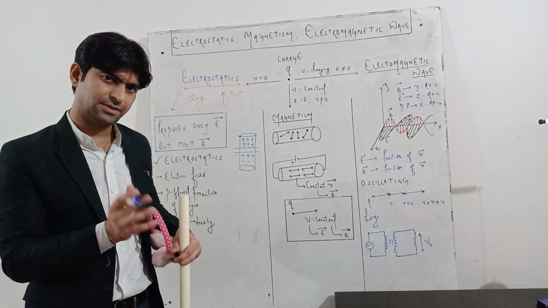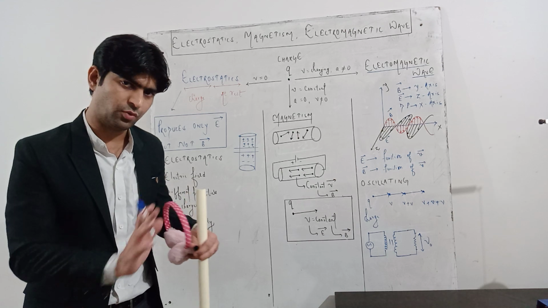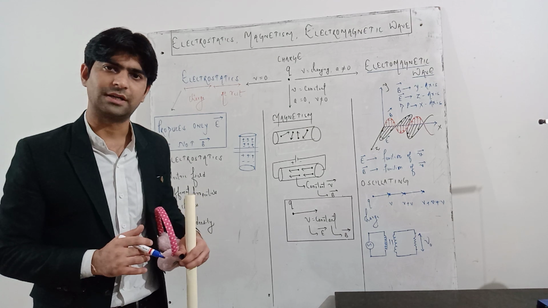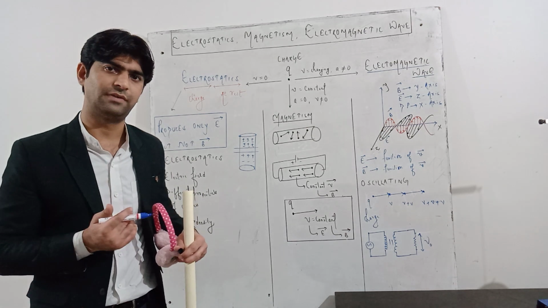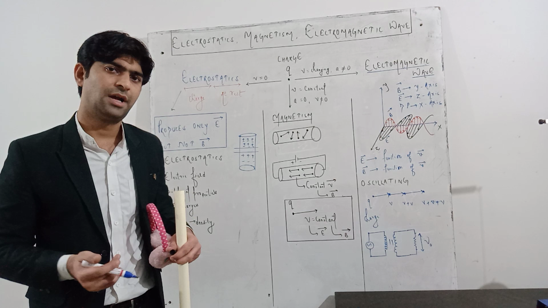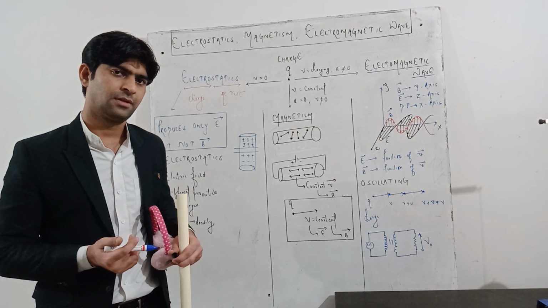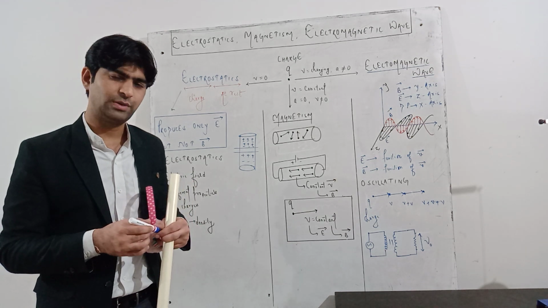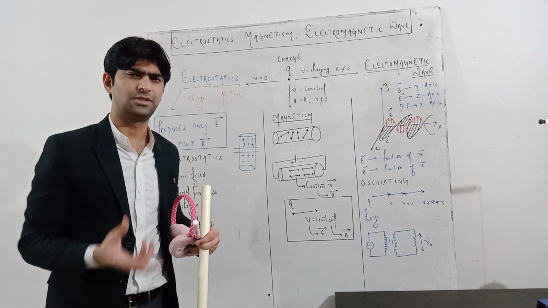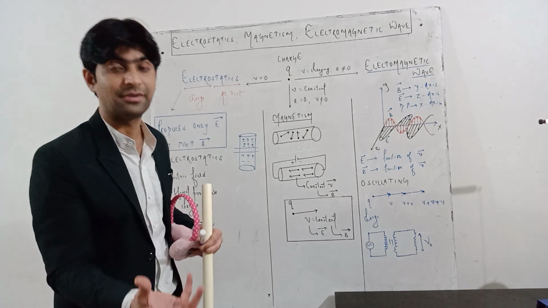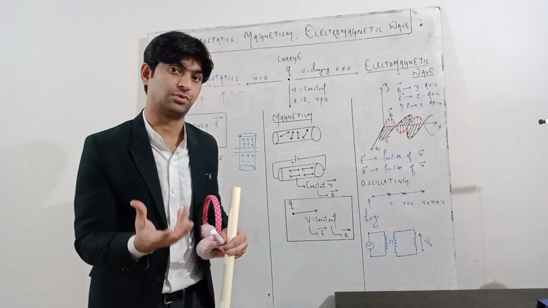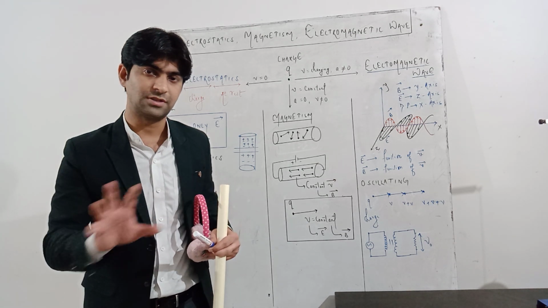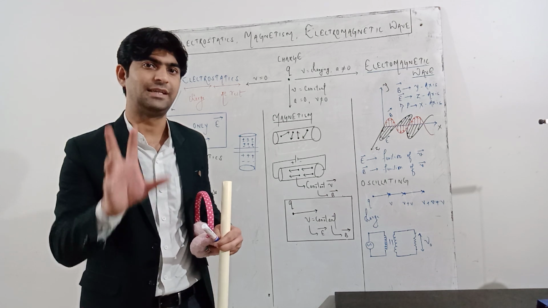So in both the cases the charges are at rest, they are not moving anywhere, so it will have the electrical effect, it will have its own electric field, it will have its own potential, it will have its own charge density when the charges are at rest. So the field of physics in which we discuss the different properties of charges, electric field, when the charges are kept at rest, that field is called electrostatics. And in electrostatics, the static charge does not produce any magnetic effect, it produces only the electrical effect.